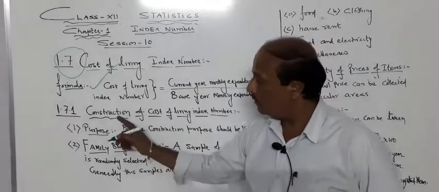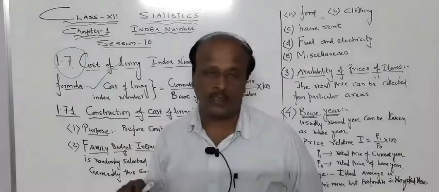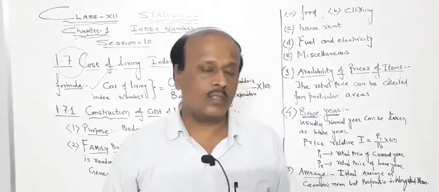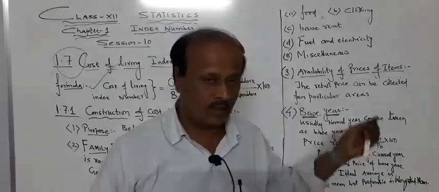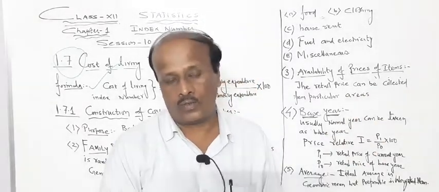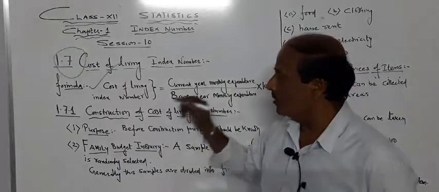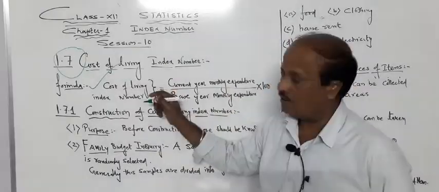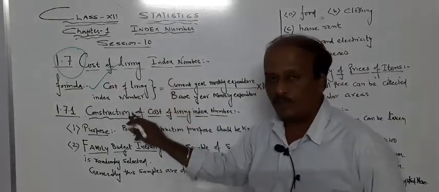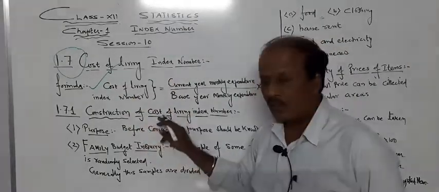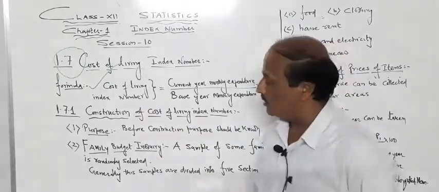Now today one very important article is construction of cost of living index number. When we are going to construct a cost of living index number, there are certain criteria which we are going to see today. So today is totally a theoretical part. Sometimes this question can come for 3 marks: What is cost of living index number? Write some important points for construction of a cost of living index number. So one by one we are going to see.